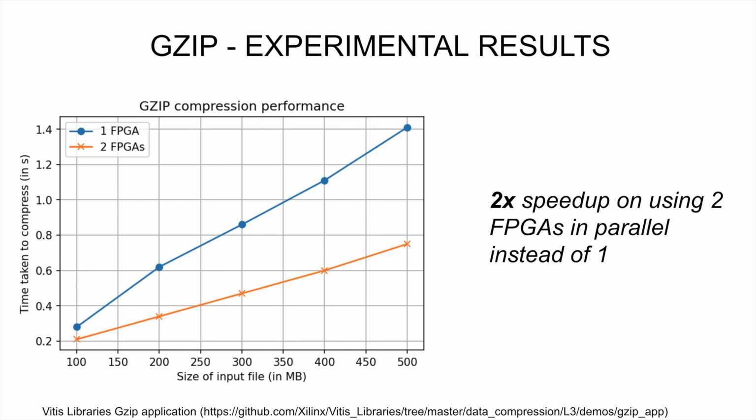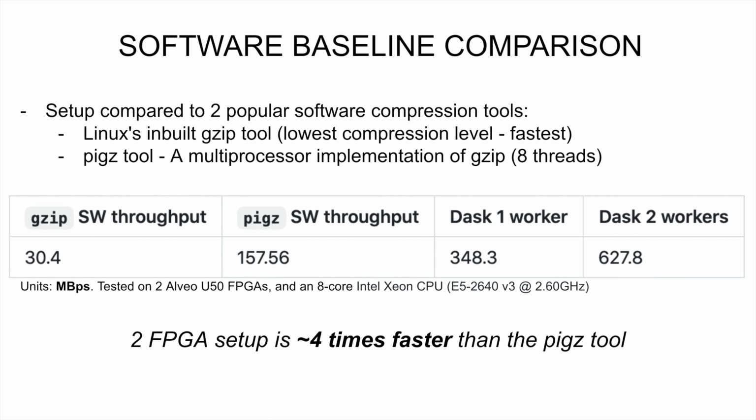This graph shows the end-to-end runtime for the compression task shown in the video. Using a cluster of two FPGAs to compress files of different sizes led to a 2x improvement when compared to using just one FPGA. As a baseline benchmark, this setup was also compared to purely software-based compression tools. A 2 FPGA cluster was found to have a 4 times higher compression throughput than a multi-threaded software compression tool.